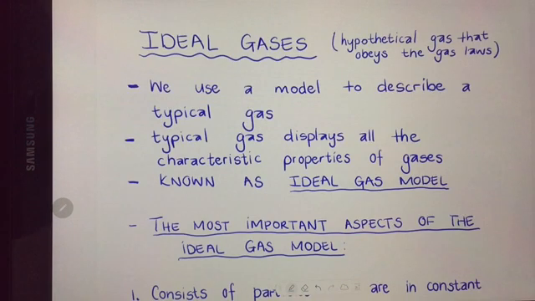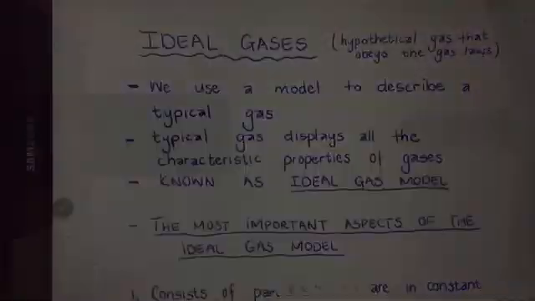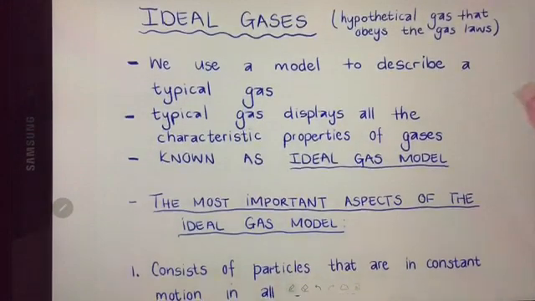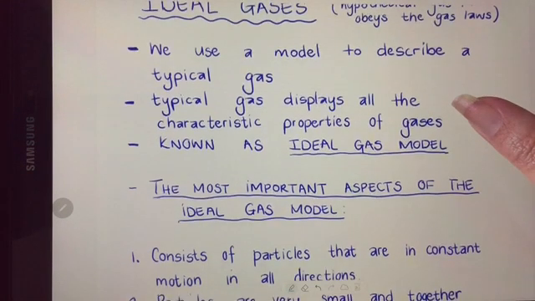So what we do when we describe gases, we use a model to describe a typical gas. And this typical gas displays the properties that gases normally display. And this is then described as the ideal gas model. So this ideal gas is a typical gas.